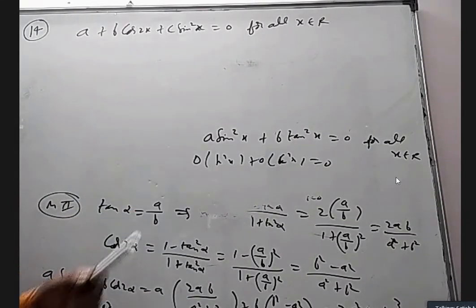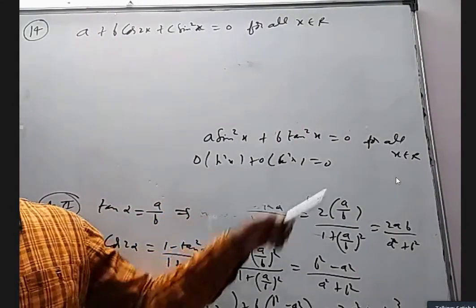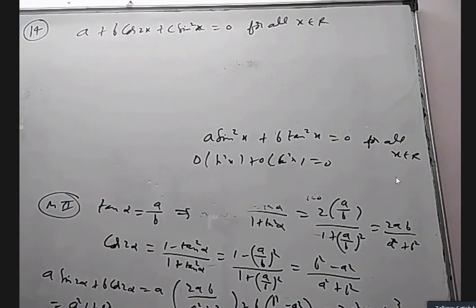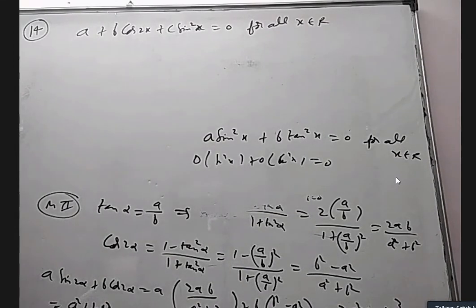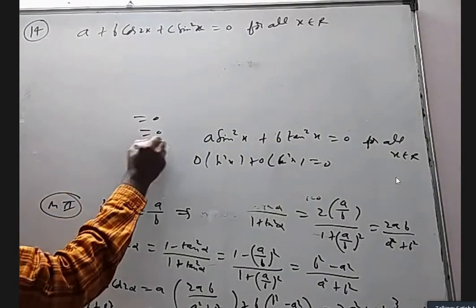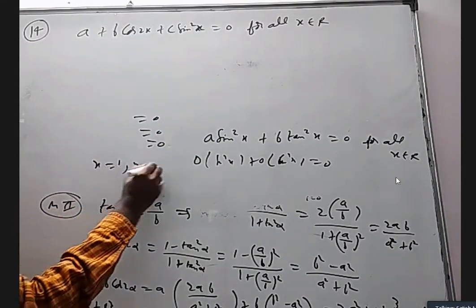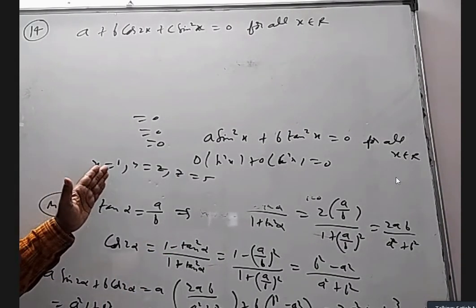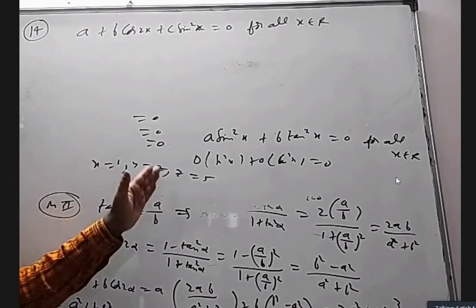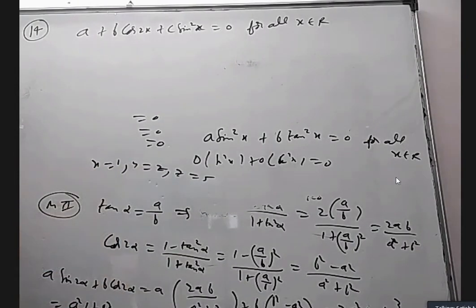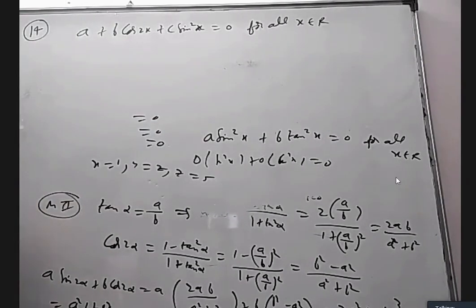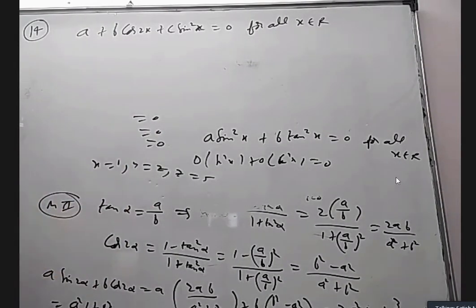Sometimes you may get A0, B0. Sometimes you may get, like the previous question, infinite sets of values. So it is somewhat similar to our maths and determinants. Either you can have infinite solutions or no solutions. When are we getting infinite solutions? Especially when all the constants are 0: if x equal to 1, y equal to 2 and z equal to 5 is a solution, then 10, 20, 50 is also a solution, and 100, 200, 500 is also a solution. Every multiple of that is a solution, because if something is satisfying, a multiple of that also is satisfied. So if you know one solution, it leads to infinite solutions.